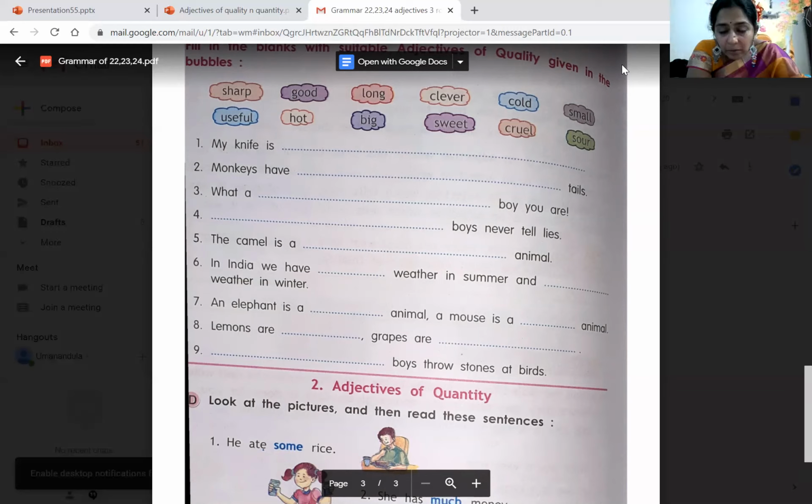Fifth one, the camel is a dash animal. What kind of animal the camel is? We can see in the bubble, right? It is a useful animal. Camel is a useful animal because in the deserts it is the ship of the desert. You know, camel has a name, children. It is called the ship of the desert.